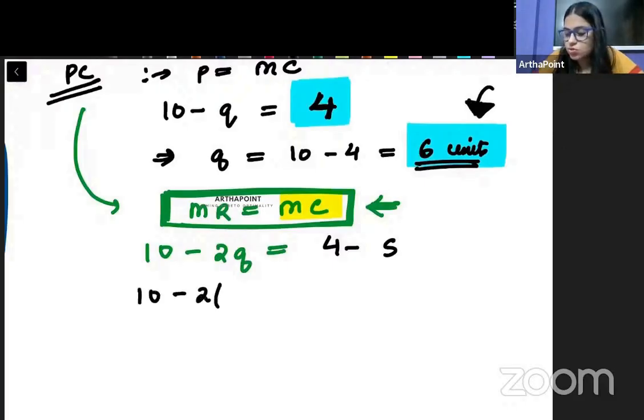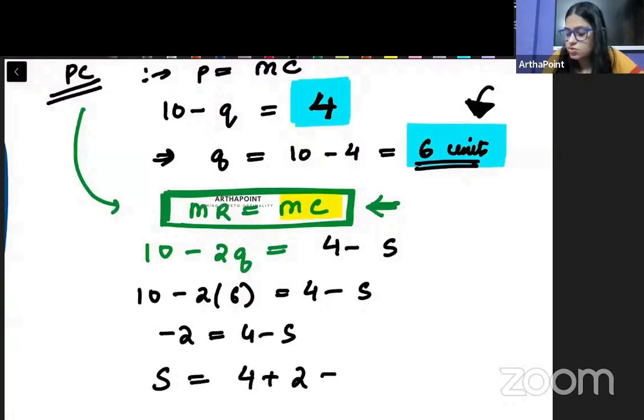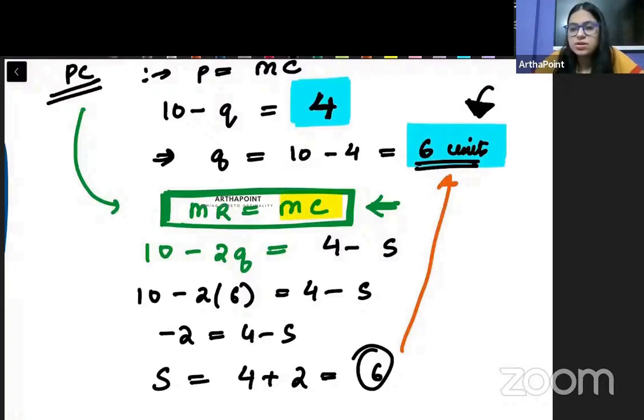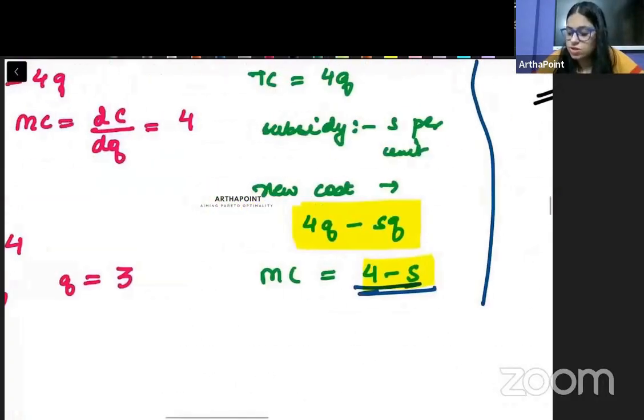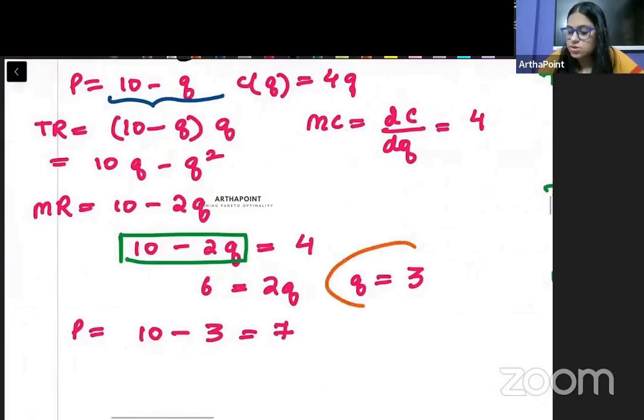So 10 minus 2 into 6 is equal to 4 minus S. So this is going to be minus 2 is equal to 4 minus S. So the subsidy will be 4 plus 2. That means 6 rupees. So the monopolist will be asking for a subsidy of 6 rupees per unit from the government if the government wants him to produce 6 units rather than producing the current 3 units.